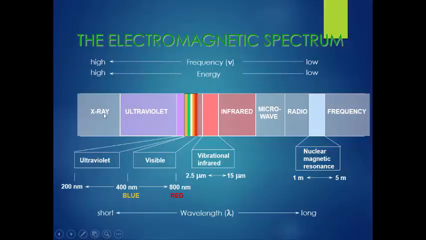So the energy of the X-ray wave is high. Energy is directly proportional to frequency, and frequency is directly proportional to wave number, but it is inversely proportional to wavelength. This is the electromagnetic spectrum that we already covered in the first lecture.